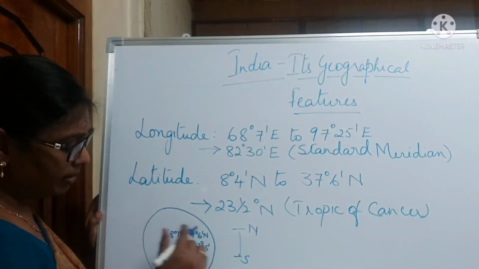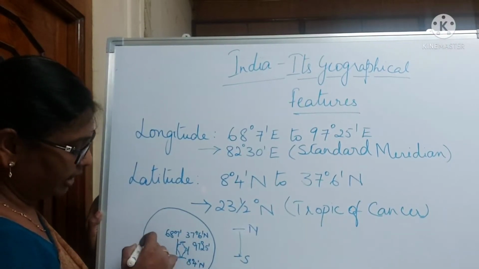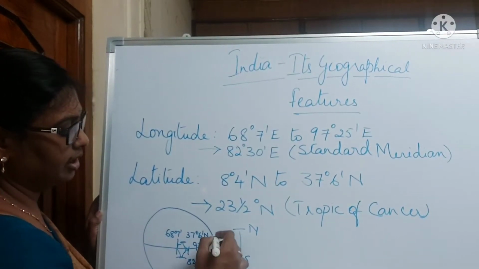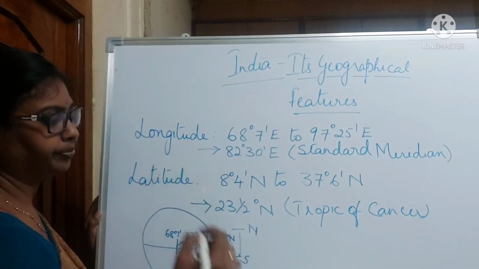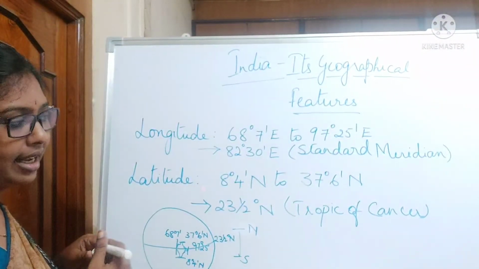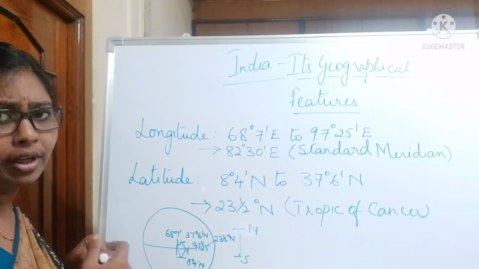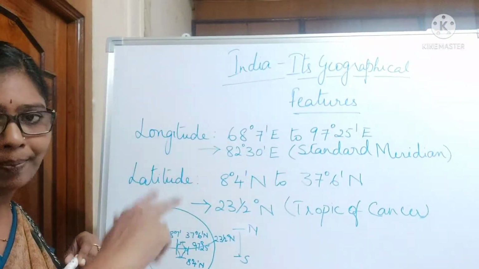And in the middle the Tropic of Cancer passes through, which is 23.5 degrees north latitude, and it almost divides the country into two equal parts.